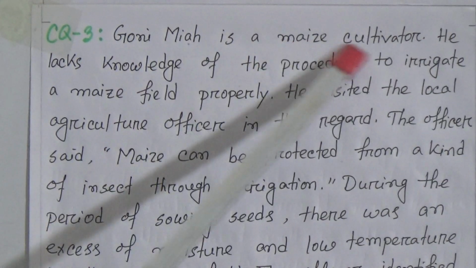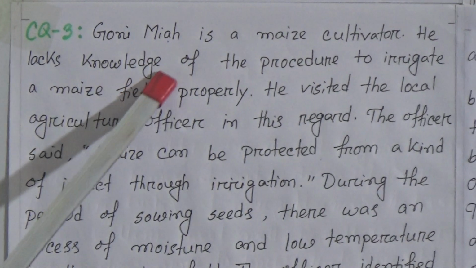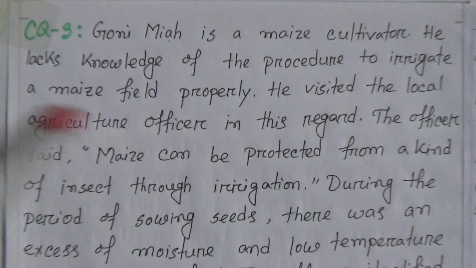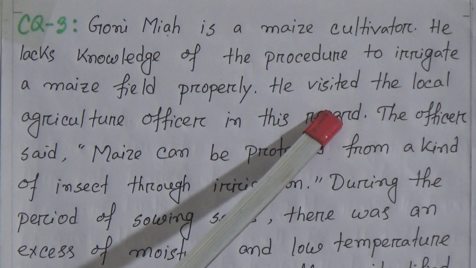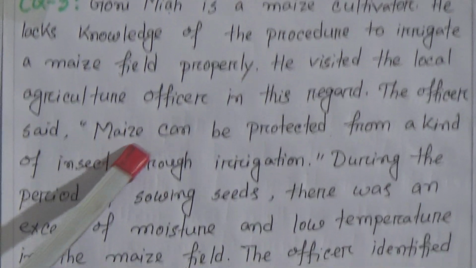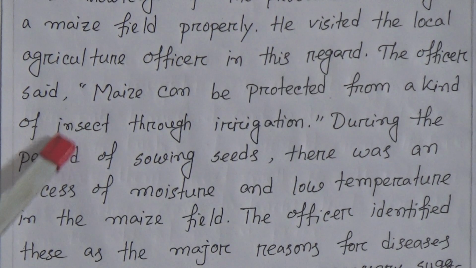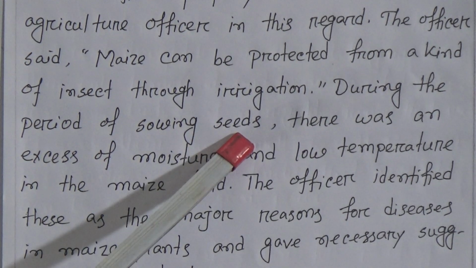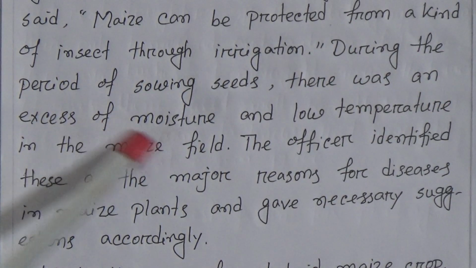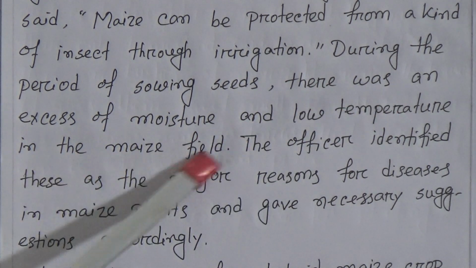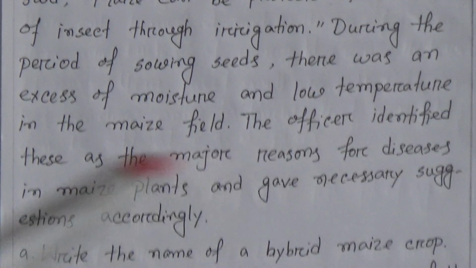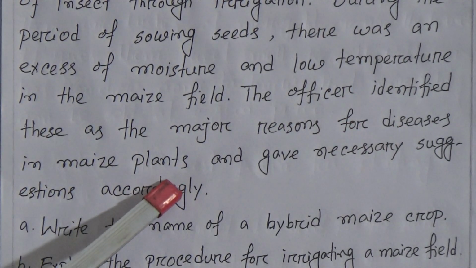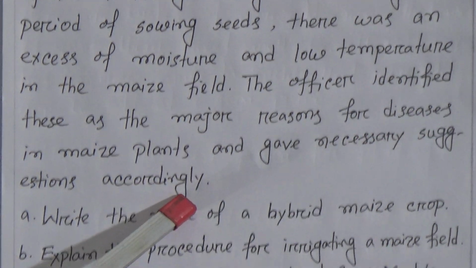Gonemia is a maize cultivator. He lacks knowledge of the procedure to irrigate a maize field properly. He visited the local agriculture officer in this regard. The officer said maize can be protected from a kind of insect through irrigation. During the period of sowing seeds, there was an excess of moisture and low temperature in the maize field. The officer identified these as the major reasons for diseases in maize plants and gave necessary suggestions accordingly.